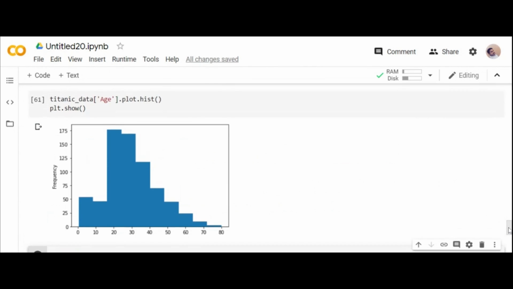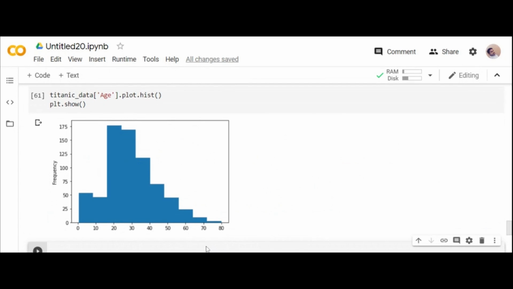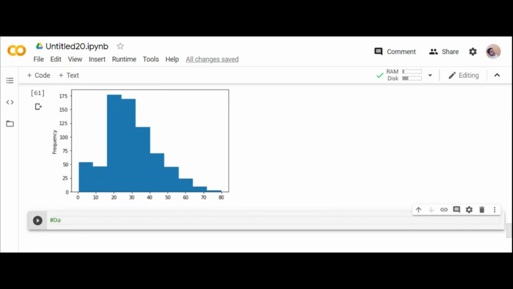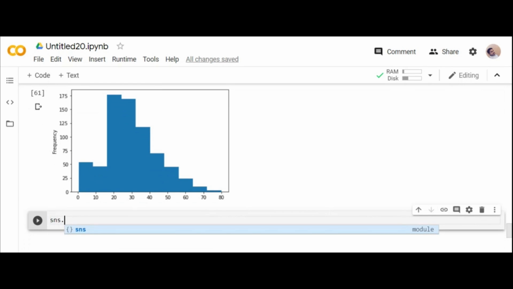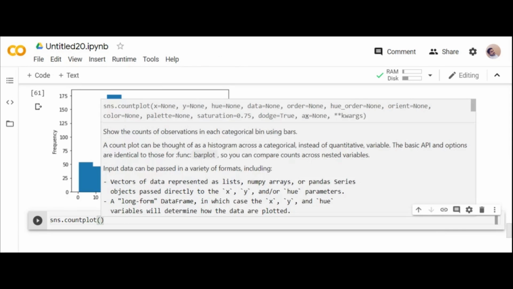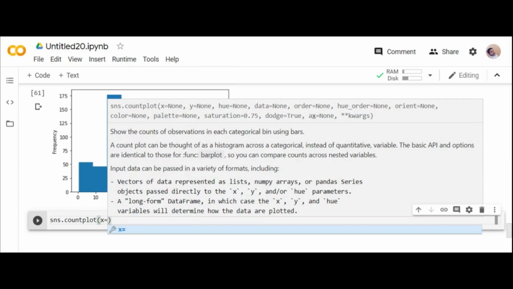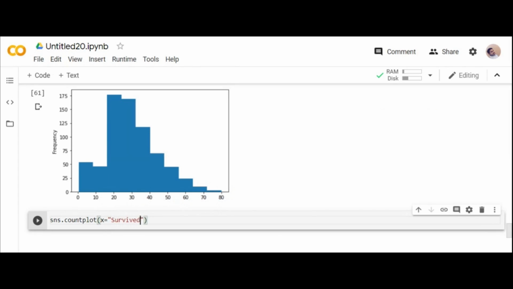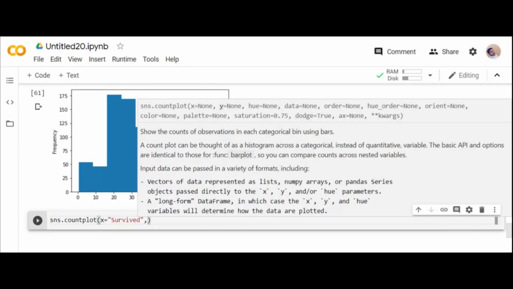So to make it better understandable, now we'll use Seaborn so that I can get the specific count from different data. I have renamed Seaborn as SNS, and I'll use my count plot. As the name itself says, count plot will give you the categorical distribution in count. SNS.countplot, what is your input? You want to see how many people survived. Make sure you give the column names correctly.